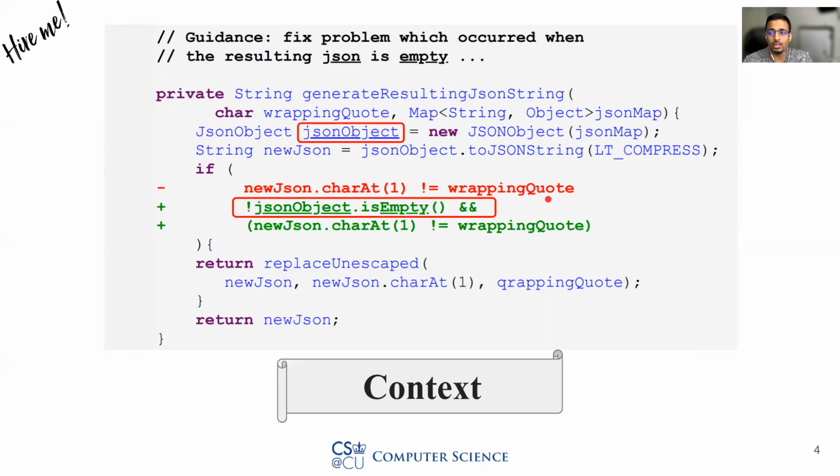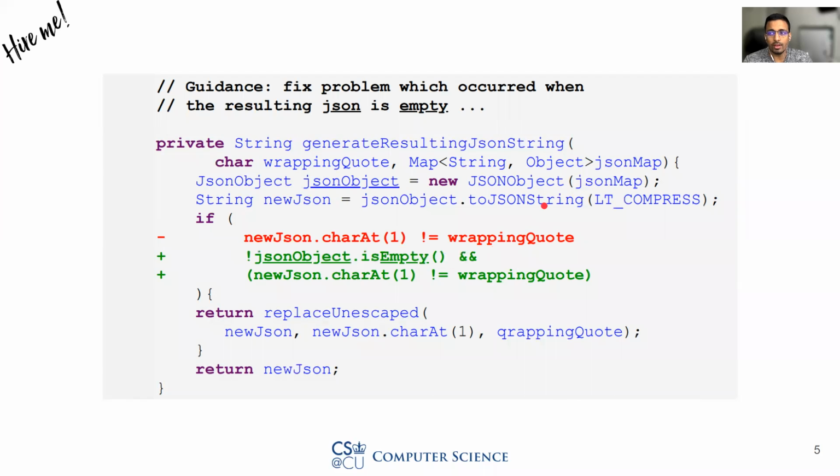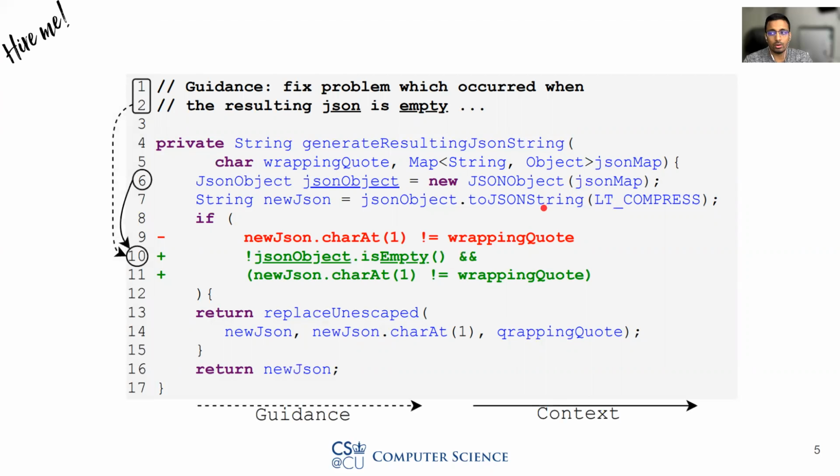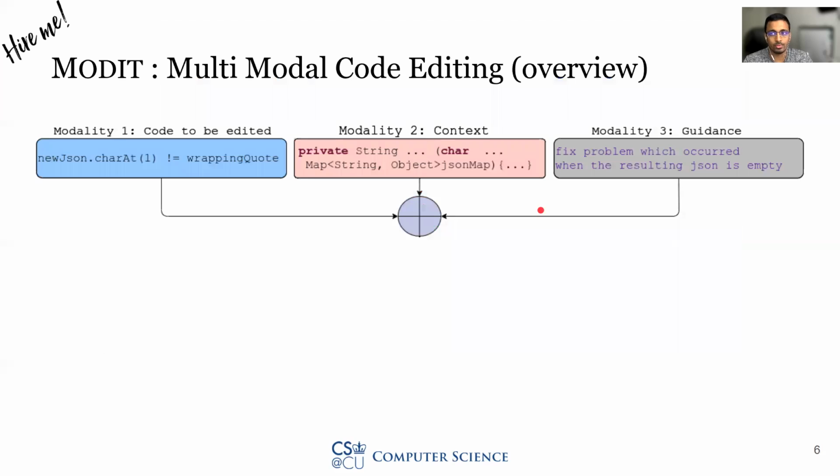Thus, the context could be a major help for finding code elements while synthesizing the patch. In fact, while synthesizing the edited code, existing ingredients from both the context and the guidance could help immensely to the synthesizer. With these intuitions, we built a multimodal code editing engine, MODIT, which works on 3 different modalities.